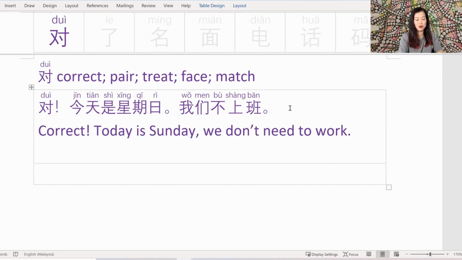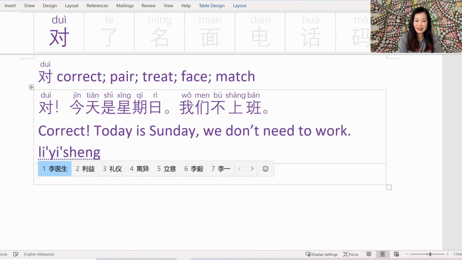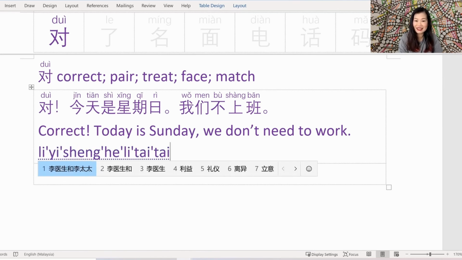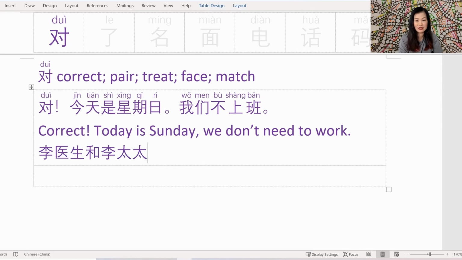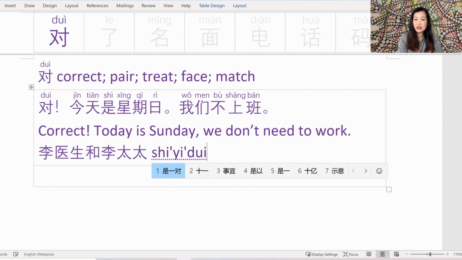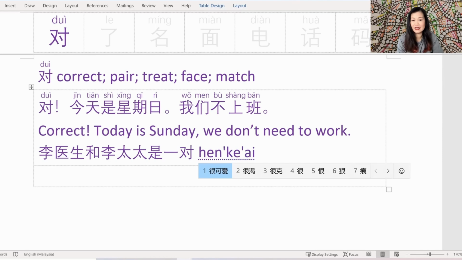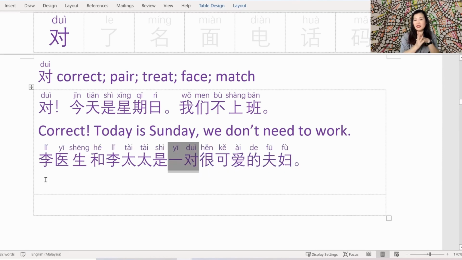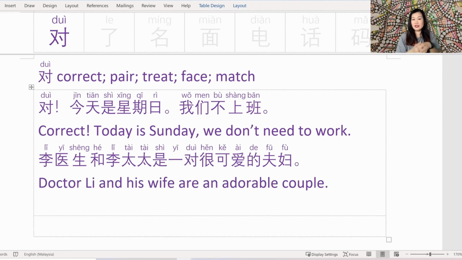Here's a second example of 对李医生和李太太 my favorite doctors in the world 是一对很可爱的夫妇 In this case, I'm using 对 to mean a pair 一对李医生和李太太是一对很可爱的夫妇 Yeah, Dr. Lee and Mrs. Lee are an adorable couple. So here 一对 is referring to the couple.